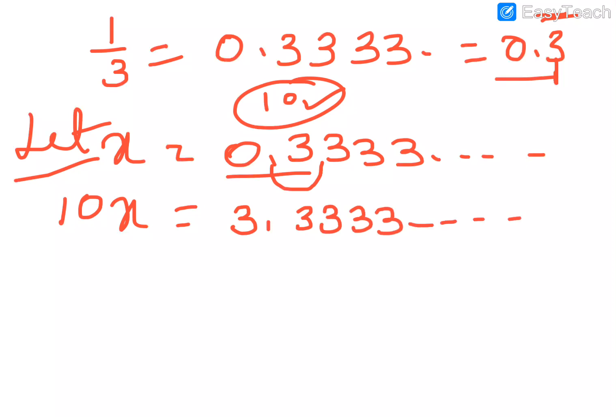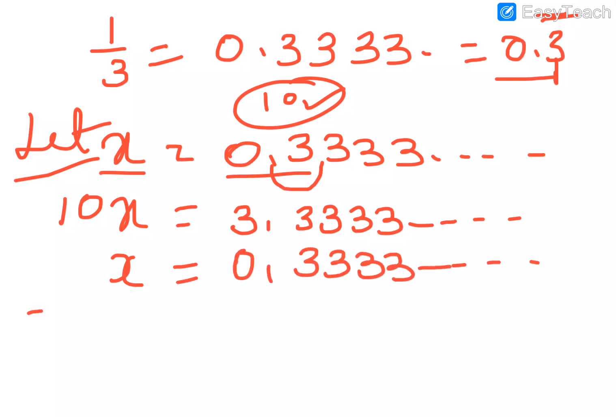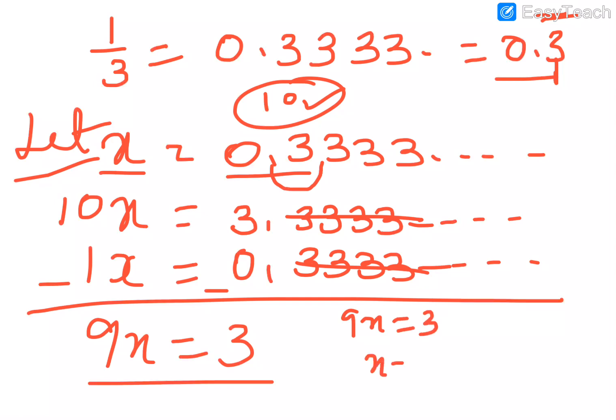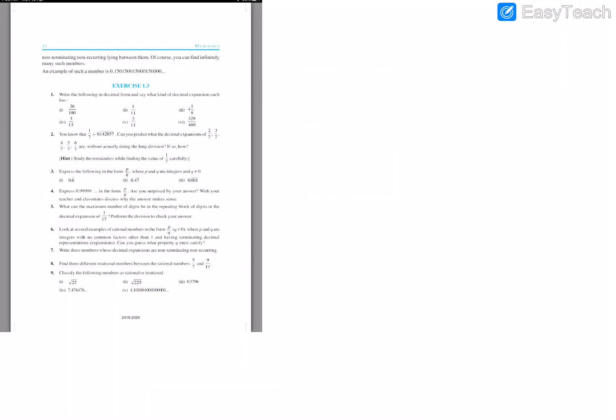3.3333, and so on. Again we will take the value of x, 0.3333, and so on. Now when you subtract, 10x minus x is 9x, and on the right side 3.3333 minus 0.3333, the decimals cancel, 3 minus 0, 3. So 9x is equal to 3, x is equal to 3 by 9. 3 ones are 3, 3 threes are 9. So did we get the 1 by 3 that we started with? This is how we write a number in p by q form.